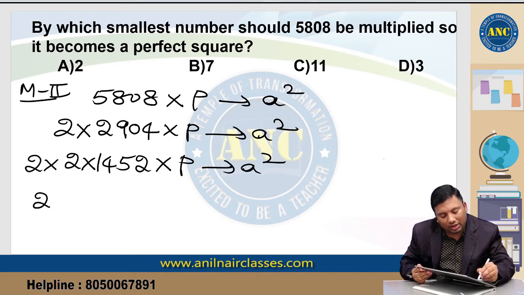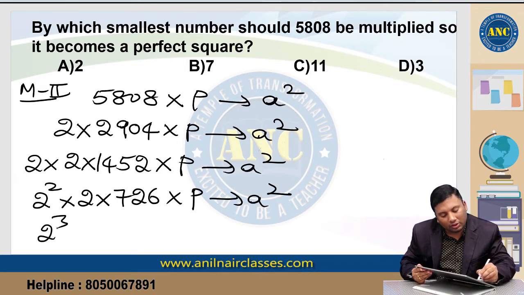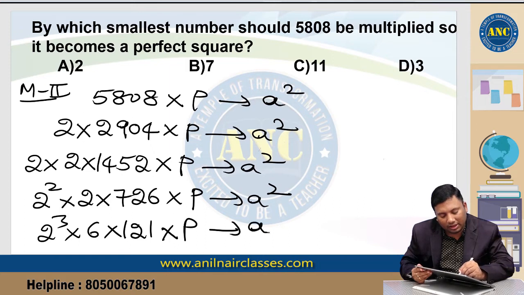So 2 square into 2 into 726 into p is a square. So 2 cube into 6 into 121 into p is a square. This is 2 cube into 2 into 3 into 11 square into p is p square.